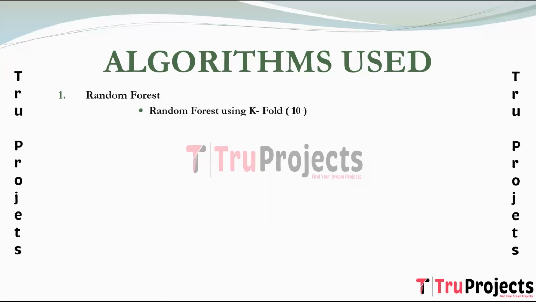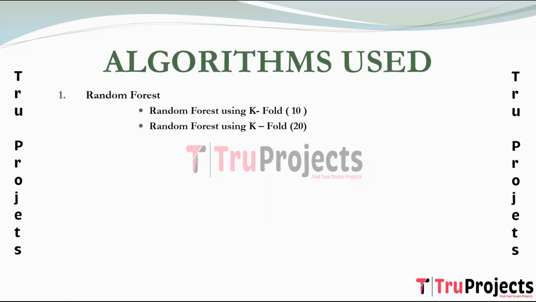K-fold cross-validation is a technique for evaluating predictive models. The dataset is divided into K subsets or folds. The model is trained and evaluated K times using a different fold as a validation set each time. Performance metrics from each fold are averaged to estimate the model's generalization performance. Random forest using K-fold 10 employs 10 folds for cross-validation. The model is trained and evaluated 10 times with different subsets of the data used for testing in each iteration.